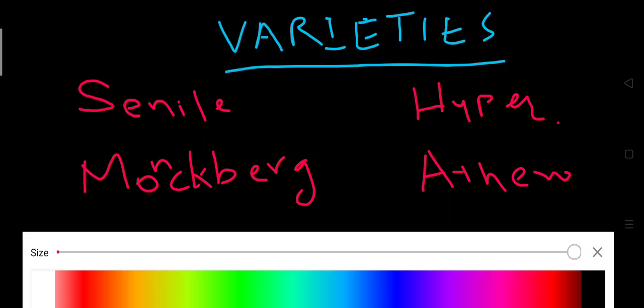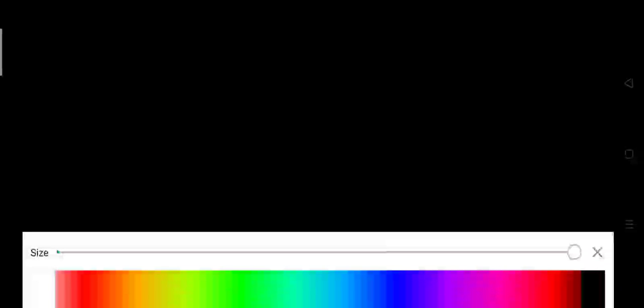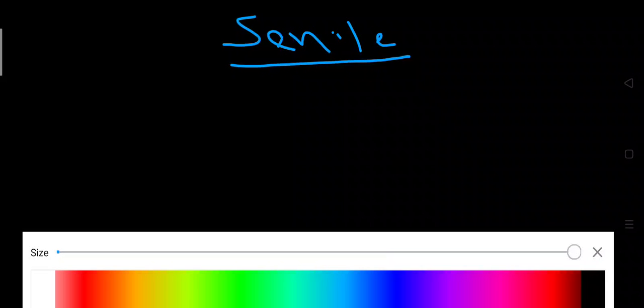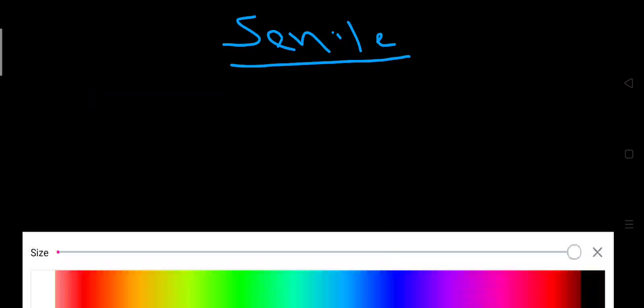Now we will start with the first variety, that is senile arteriosclerosis. What is the meaning of senile? You must have heard this term many times, but what actually is senile?